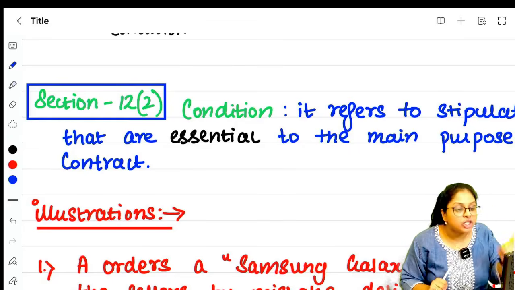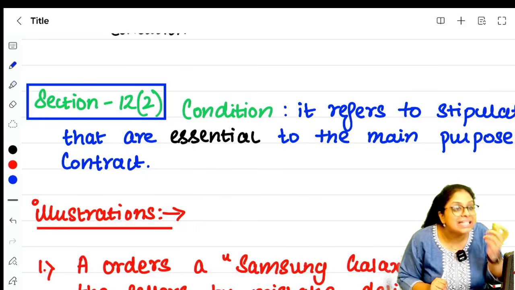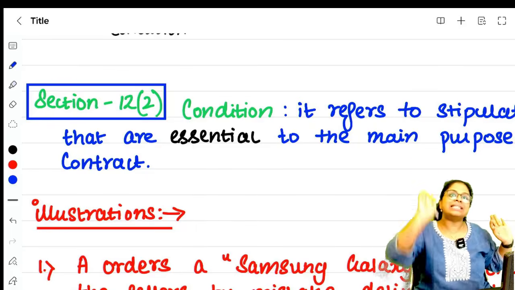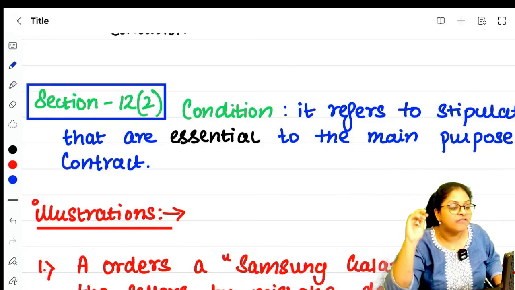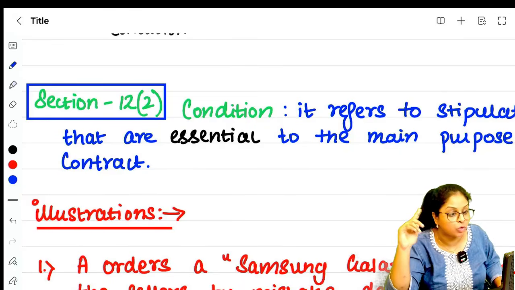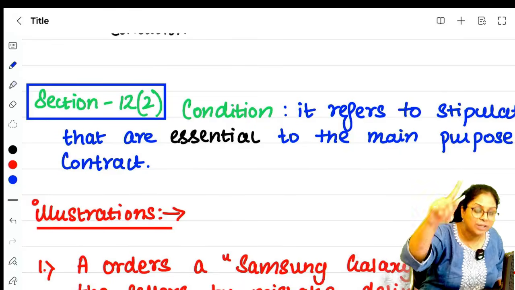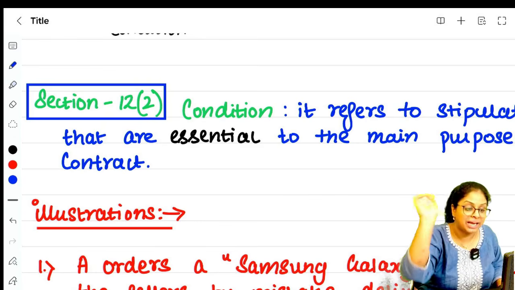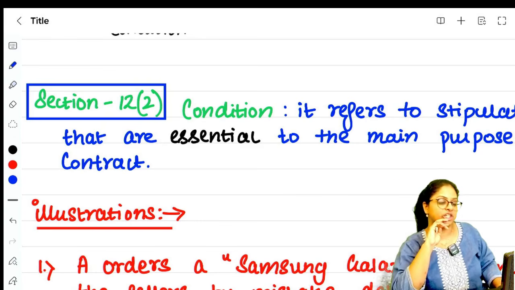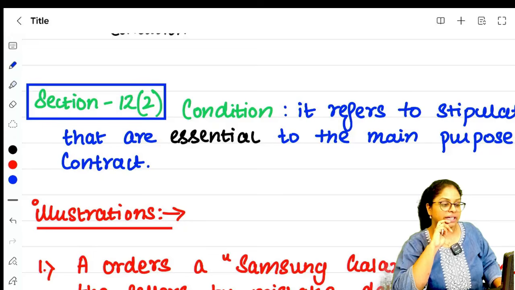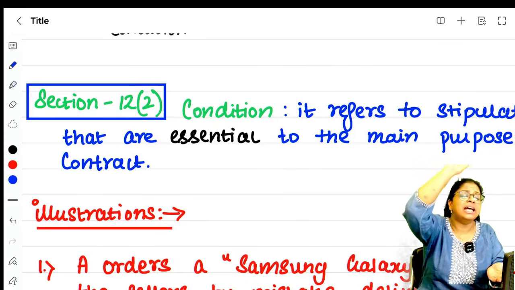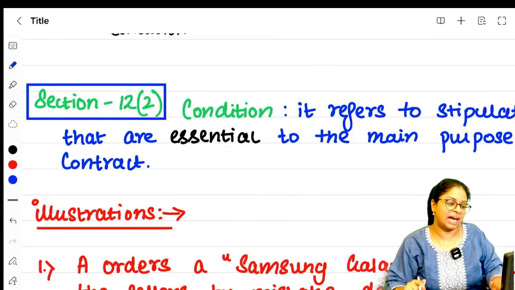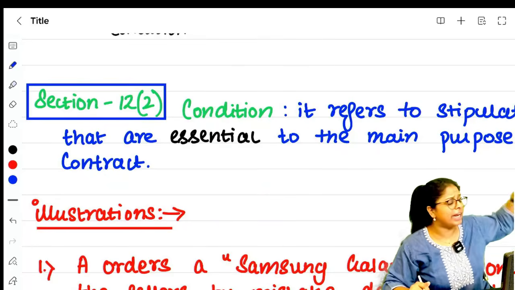Here, fridge giving cooling is essential. I buy an AC. AC லேந்து வெறும் ஃபேன் காத்து மாதிரி தான் வருது, சில்லுனே காத்து வரல. Can you go and file a case? Yes, I can go to Chroma showroom and tell what AC you gave, in that cooling is not coming. It is a breach of condition. Conditions are those terms that are essential, that are main for the contract, that are non-negotiable.